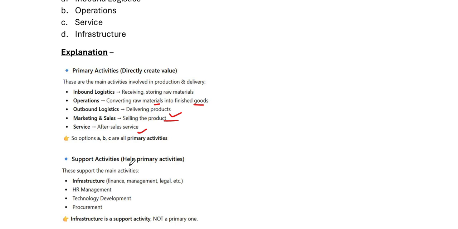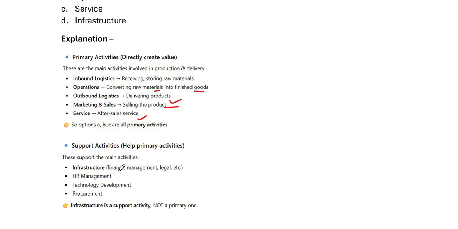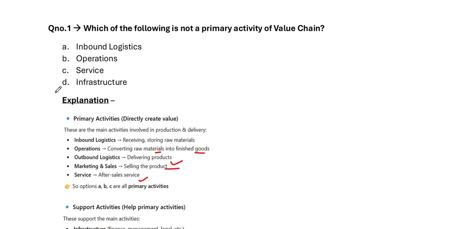Now the support activities, which help primary activities. These support the main activities like infrastructure, like finance, management, legal, etc. These are coming under infrastructure. HR management, technology development, procurement. Infrastructure is a support activity and not a primary activity. Therefore, the correct answer is option D, infrastructure. This is not covered under primary activity.